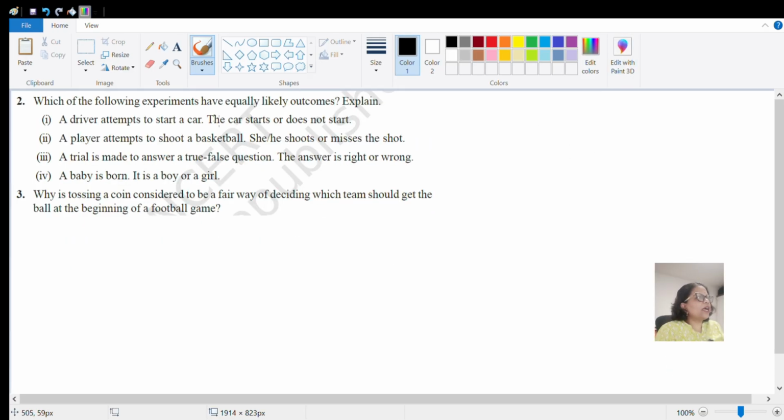Okay, now we are going to start with the next question. Which of the following experiments have equally likely outcomes? Explain. First of all, let us understand what equally likely outcomes are. When an experiment happens, there are small events happening. If you take out the probability of all the events and the probability comes out the same, then we say that these events are equally likely outcomes. The outcome of one does not depend on the outcome of the other. If the probability of both is the same, we call them equally likely outcomes.